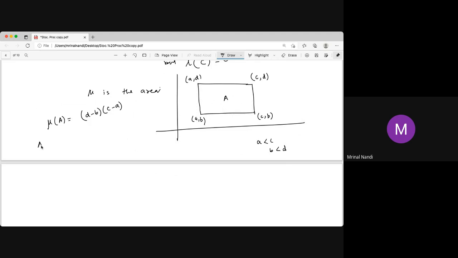It is nothing but a Cartesian product of two intervals: the interval from a to c, Cartesian product the interval from b to d. So this is the set of all (x, y) in R2 such that x is in [a, c) and y is in [b, d).